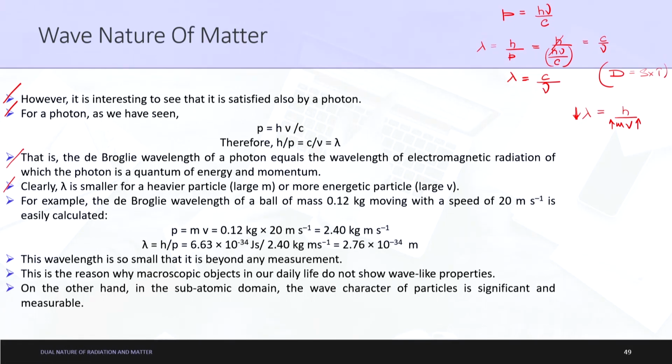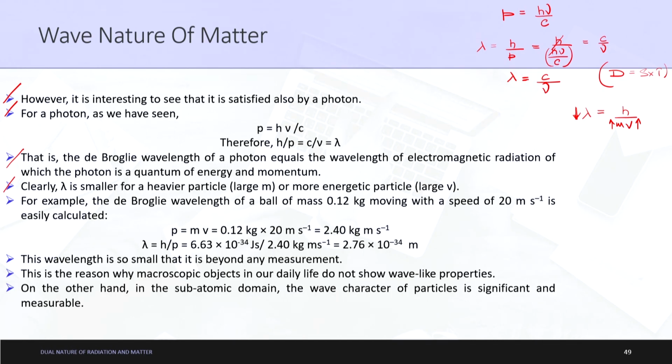So when we try to calculate the de Broglie wavelength, first of all let us calculate the value of p. What is p? p is the momentum. Momentum is nothing but the product of mass and velocity. So mass times velocity will give you 2.4 kg meter per second. Now if you try to find the value of lambda, that is equal to h upon p. Please remember Planck's constant h, which is equal to 6.63 × 10^-34 joule second. The value of h is always constant, so you can just remember it, because it will be asked in your exams also, and the majority of the times the value of h won't be given.